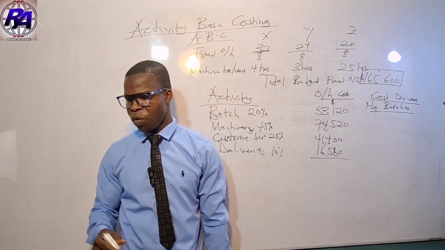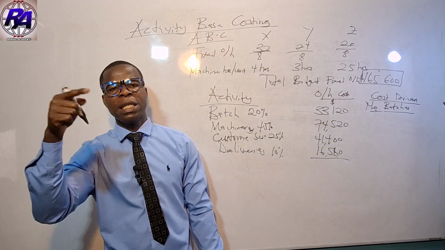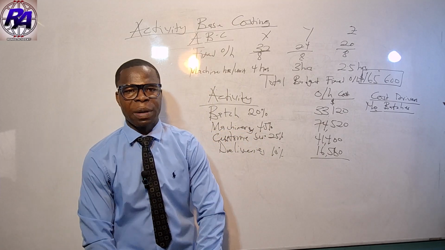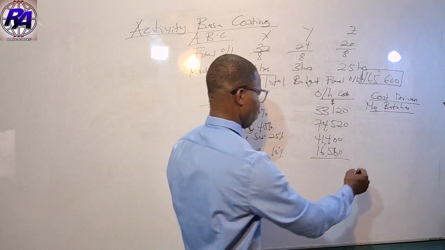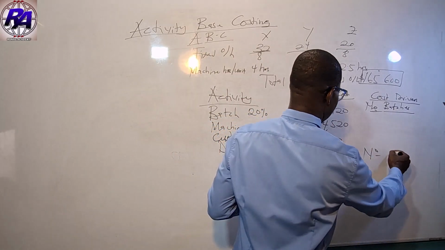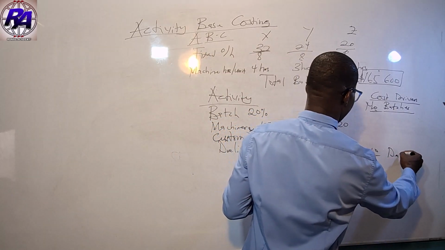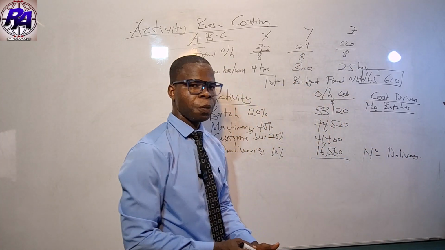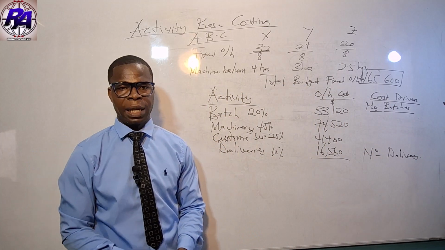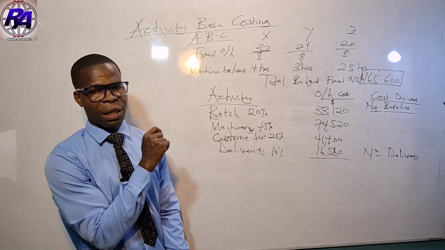Let's look at the next one. They said quantities per delivery. We need number of deliveries, not quantities per delivery. Look at delivery here. We need number of deliveries, not quantity, but they have given us quantity, so we need to adjust that figure. We were given quantity per delivery, so we need to adjust those figures there as well.